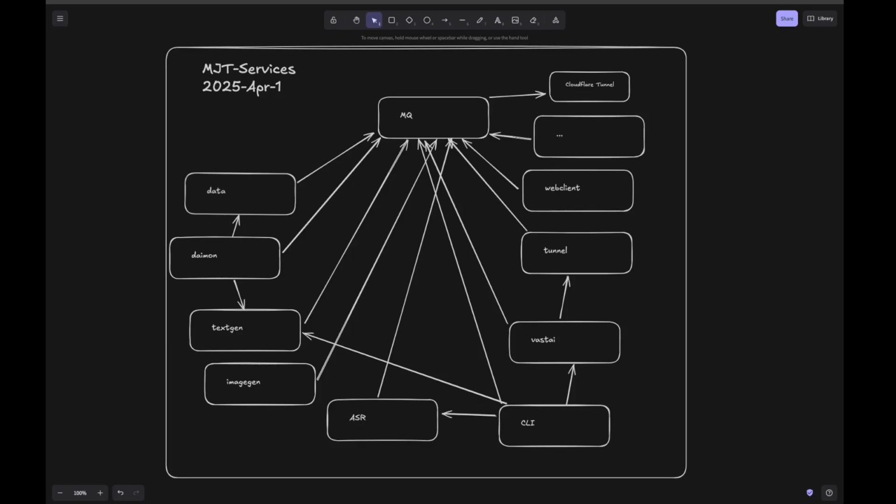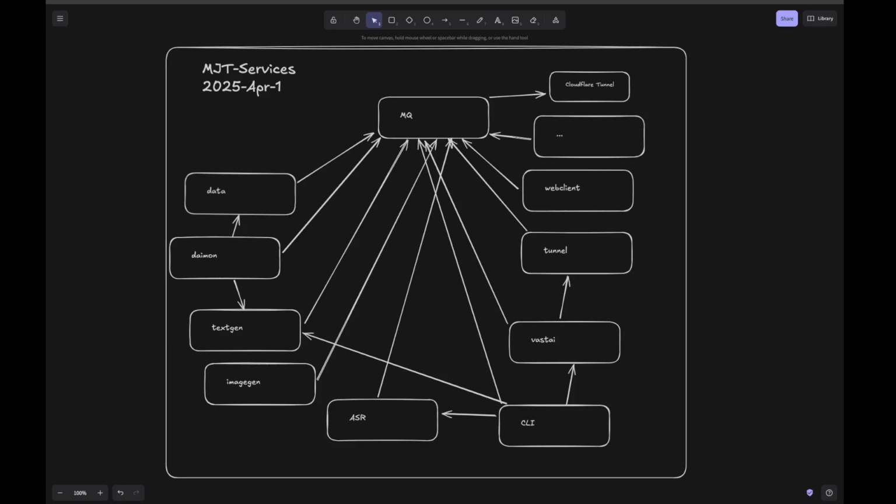I'm going to spend the next probably hour or so going over MJT services and what this thing is I've created. This is going to take a while. I have a full mug of coffee. We're just going to do this in one take, and hopefully it'll not be too horrible. 100% put this on double speed or something. Don't listen to me drone on.